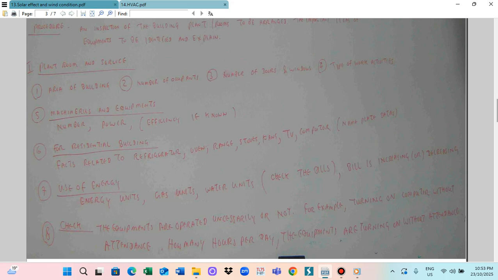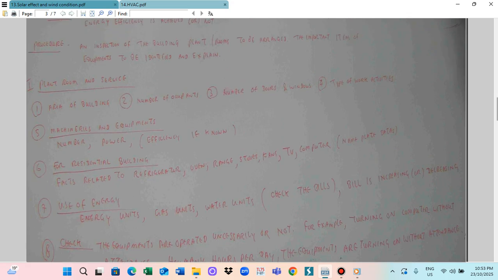So now I give you the activities. You have to utilize those checklists. I give you the questions. Those questions you have to utilize as a checklist for your particular building. The building can be your home or your unit flat. Not only your home. If you are living in a unit flat, you have to survey the energy use of your unit flat. And if you are working in a particular office or work area, you also have to inspect the energy. So this is the energy survey checklist questionnaire I have given.